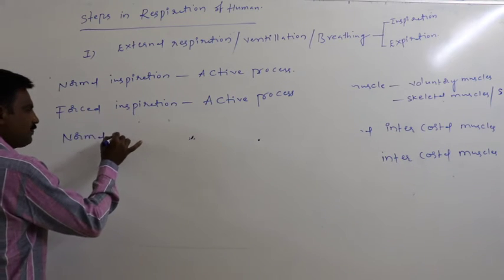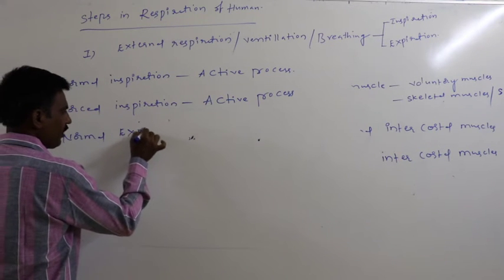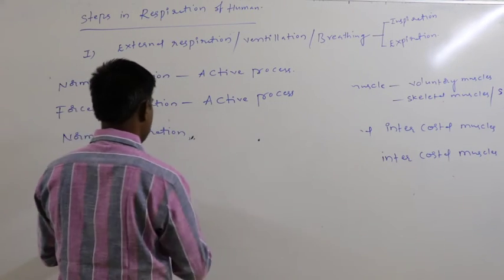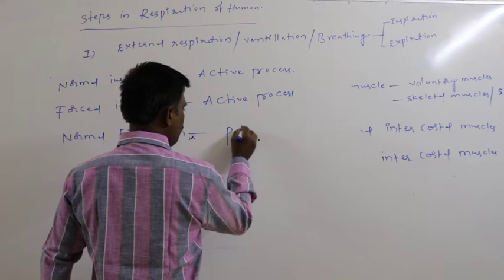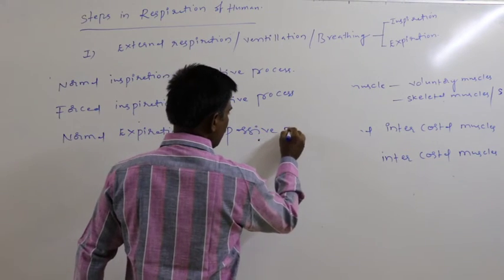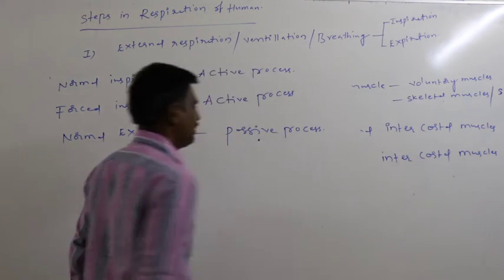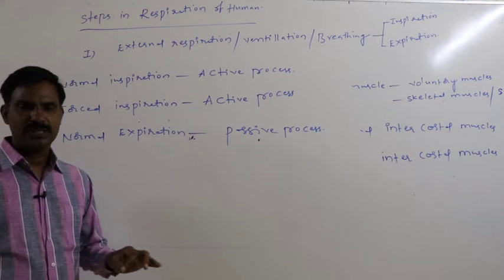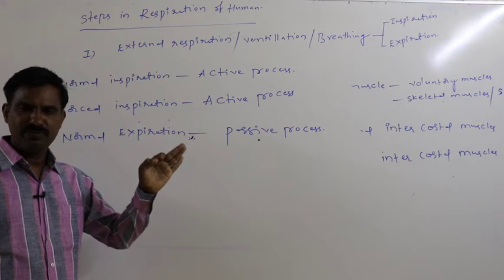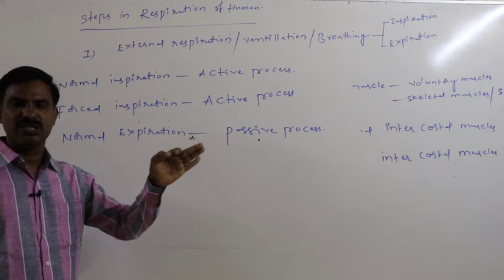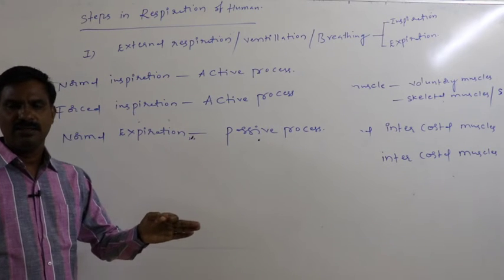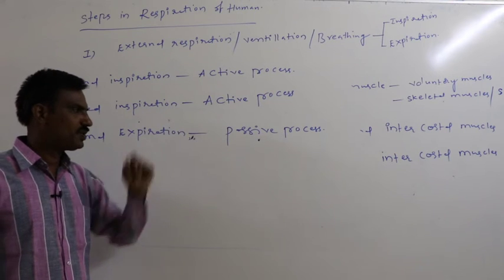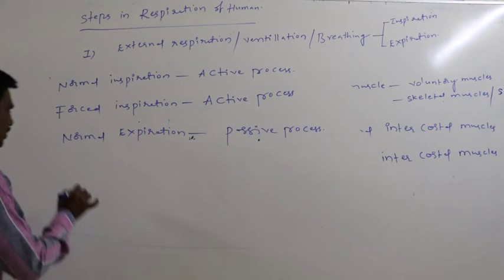Again, normal expiration is a passive process, because for this purpose muscle contraction is not required. Simply the diaphragmatic muscles as well as the external intercostal muscles get relaxed. For relaxation, definitely energy is not required. So that is a passive process.